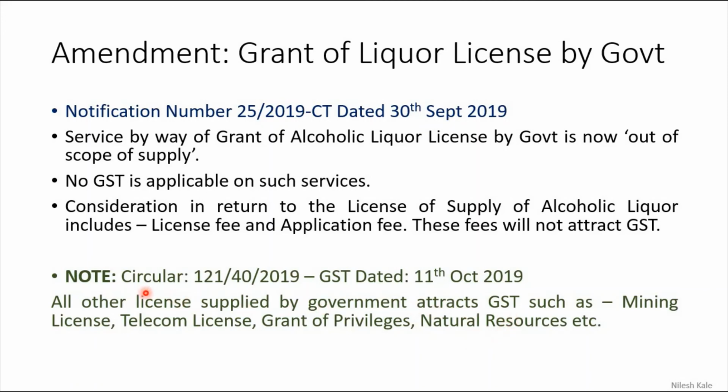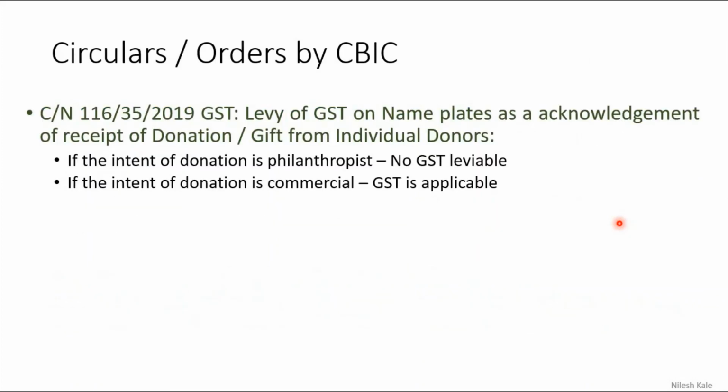Government immediately gave the circular clarifying that all other licenses supplied by the government attract GST. So mining license, telecom, or whatever it is, everything will attract GST. Only and only alcoholic liquor license does not attract GST. So this clarification was made under the Amendment Act.